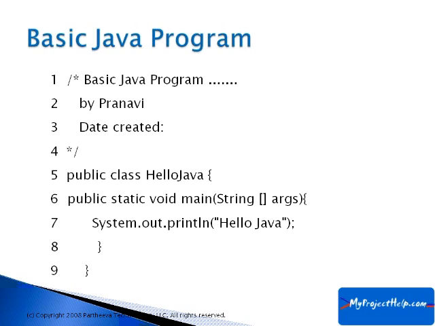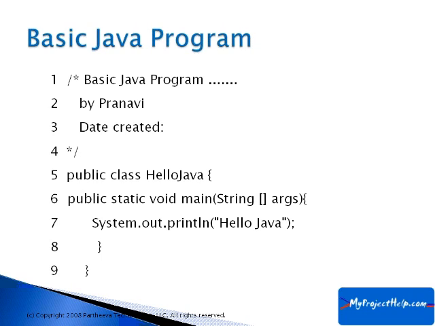So Hello Java is the name of the file. Hello Java is the name of the class, and Hello Java is the name of the file also. So when you save this Java program, you have to save it with the same name as the class name. So the name of the file should also be Hello Java with the .java extension. Within that class, in line 6, it's called the method declaration.